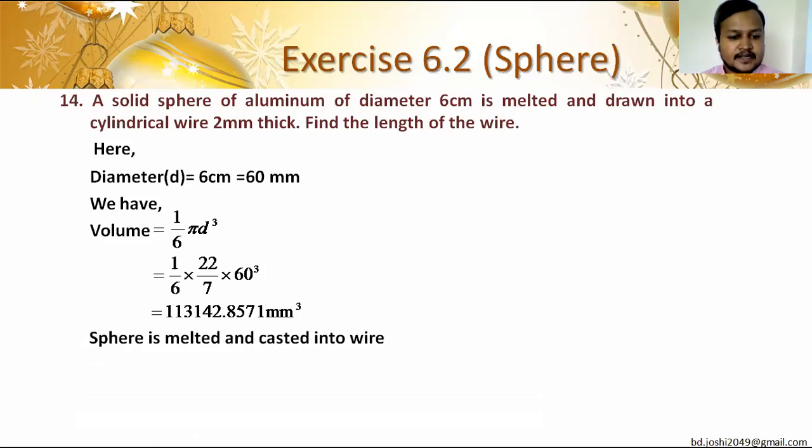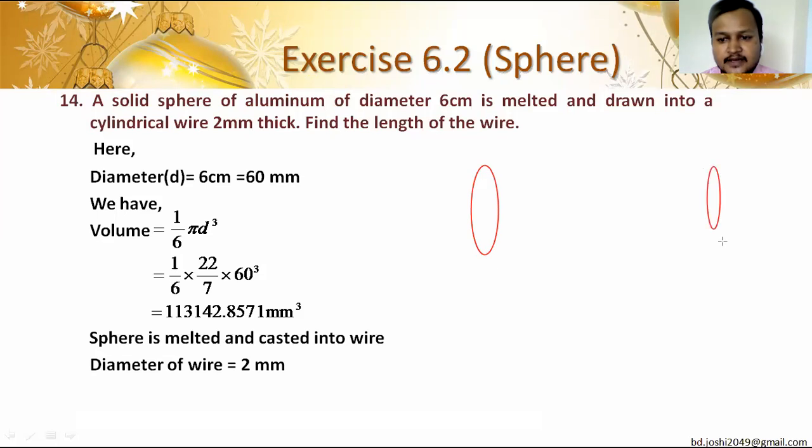Now after this, the sphere is melted and casted into wire. So the diameter of the wire is 2 mm. Thickness means diameter only. We constructed one cylindrical wire here that was thin before. Let me show it once again. Its thickness is its diameter. That we have to remember.